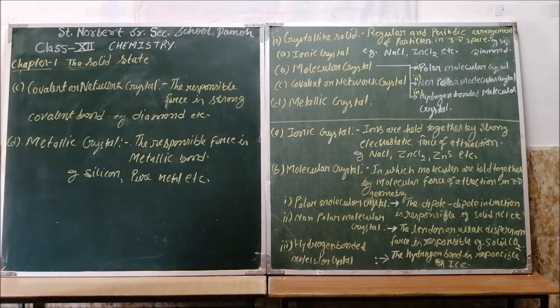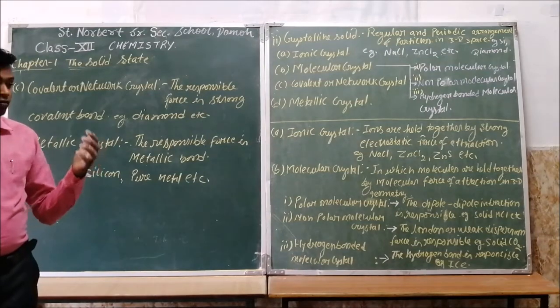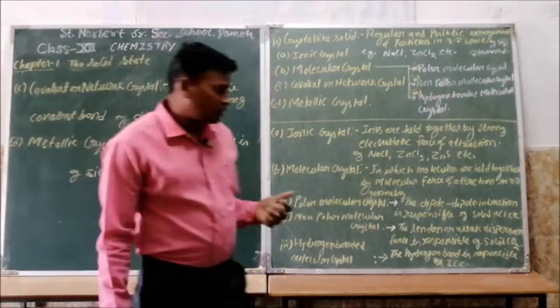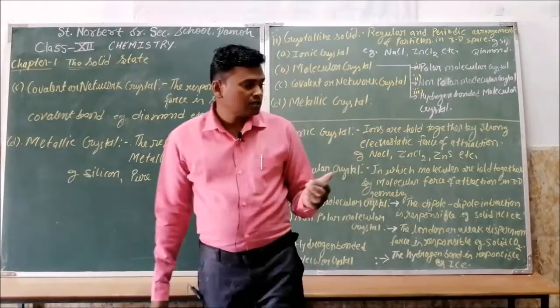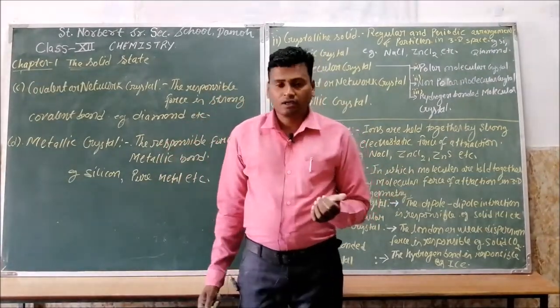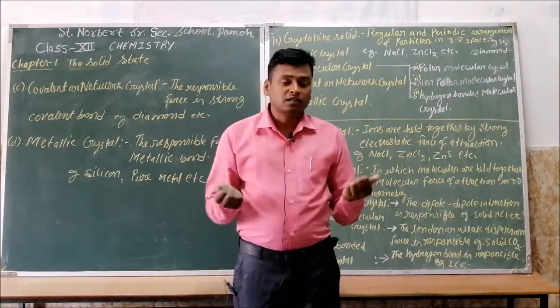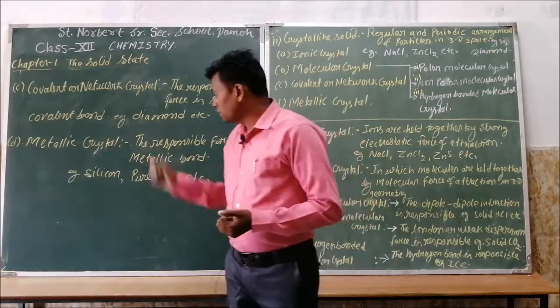The metallic bond is formed between the metal ions and the free electrons present in the metal. So all metals, such as iron, gold and silver in pure form, form metallic solids due to this metallic bond only.